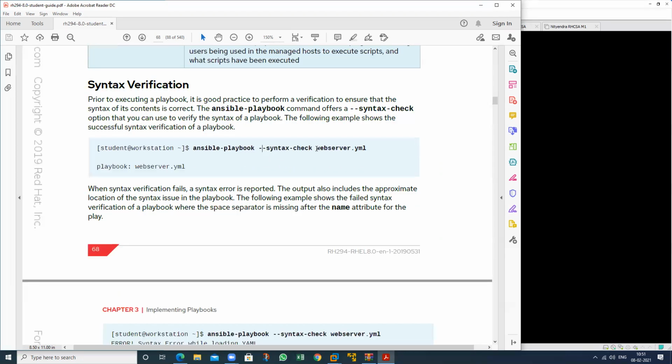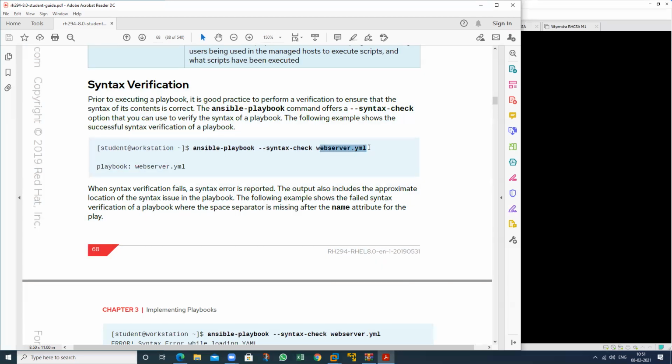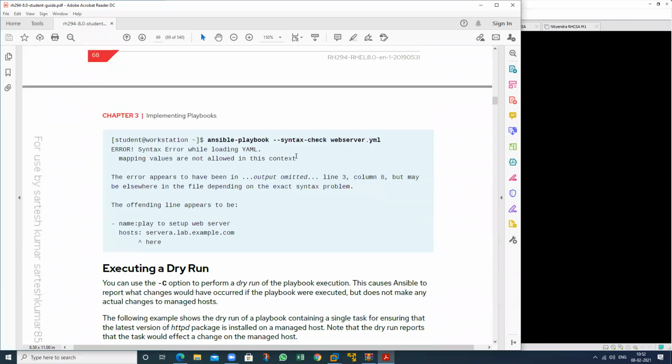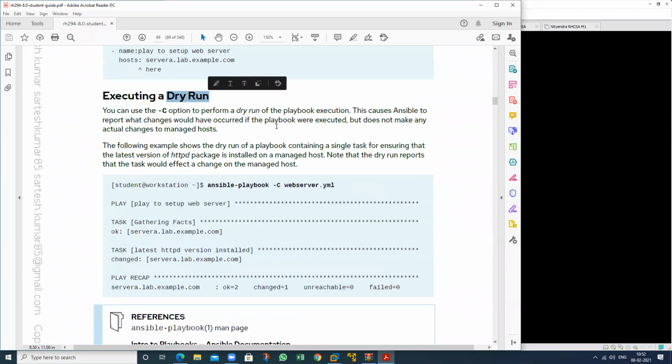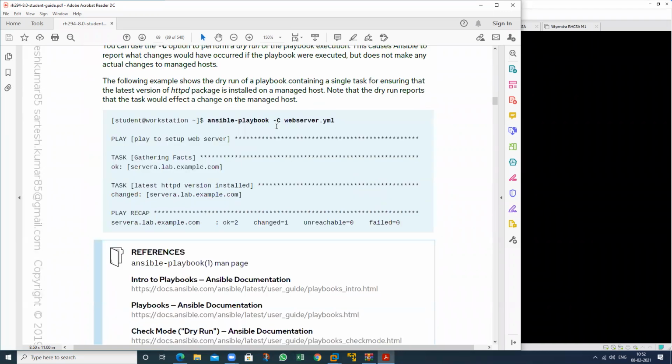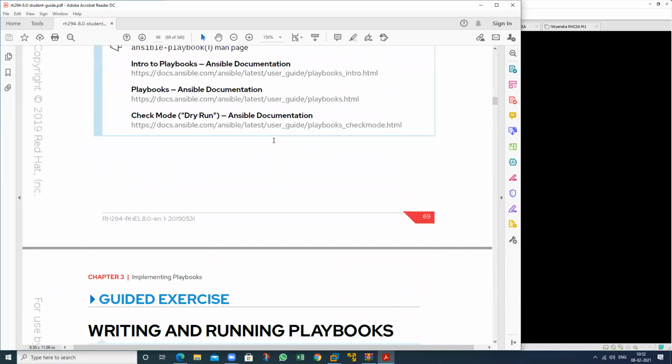And this is for the syntax check. If I make one mistake in my playbook, then how will I check this? So this is for the syntax check. And this is the last one, used to check whether your playbook is working or not. If you make some mistake, a spelling mistake, how will you recognize it? So you can use this particular command, the -C option. So this is all about the playbook, how to write the playbook.